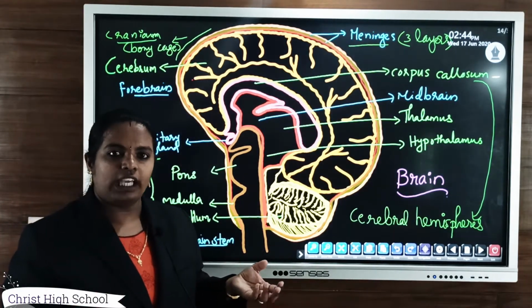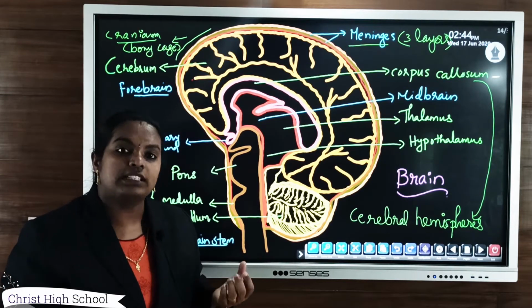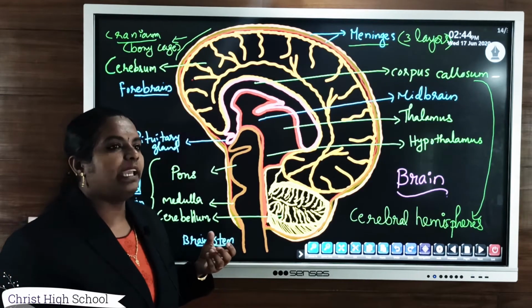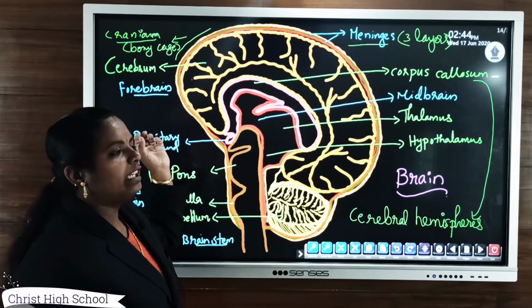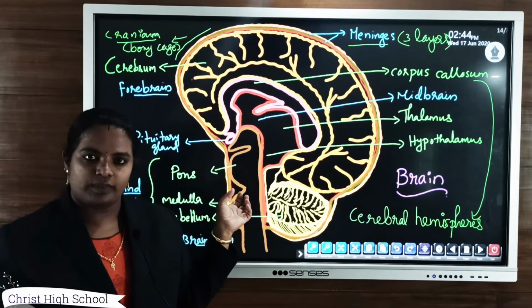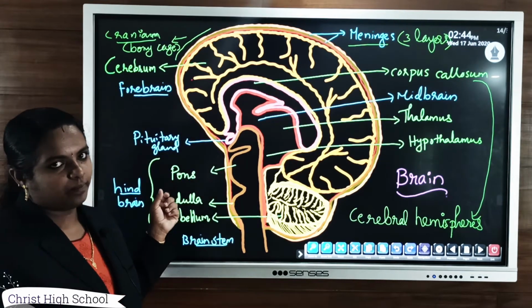So it provides more space for neurons, so that the brain can accommodate more nerves in it.